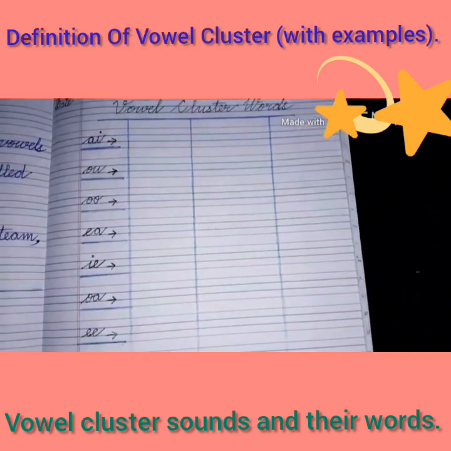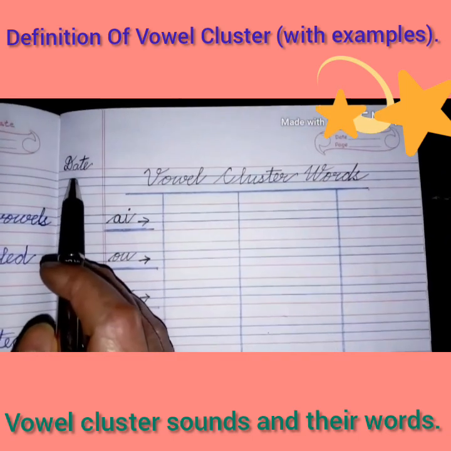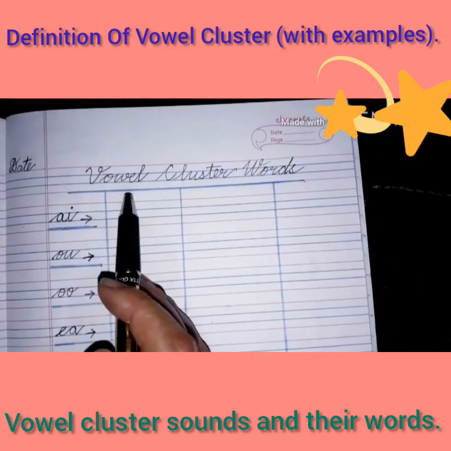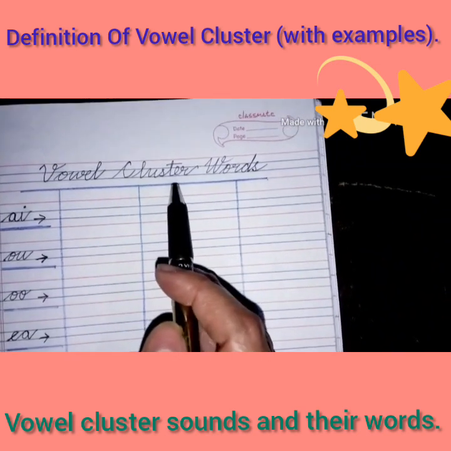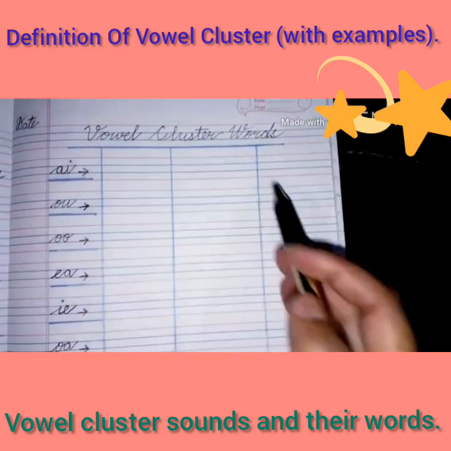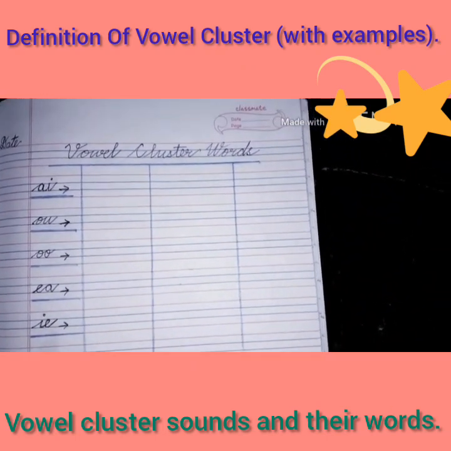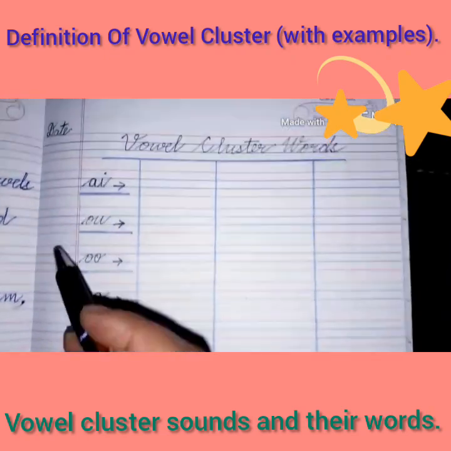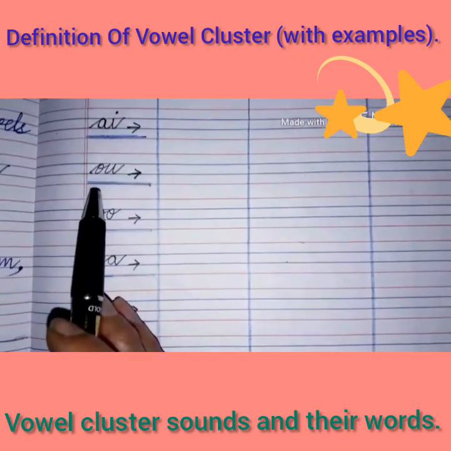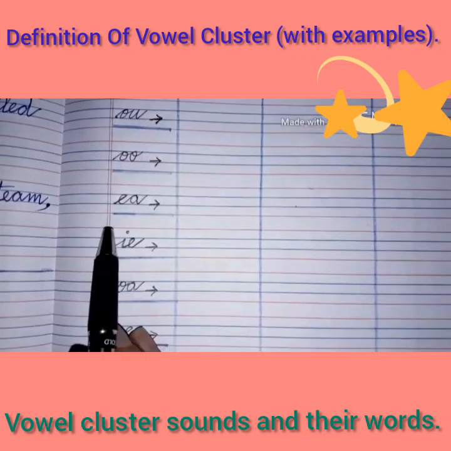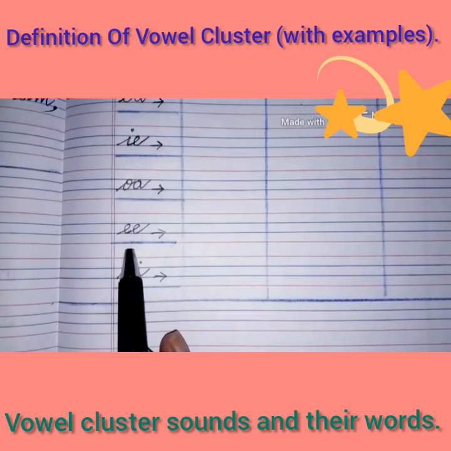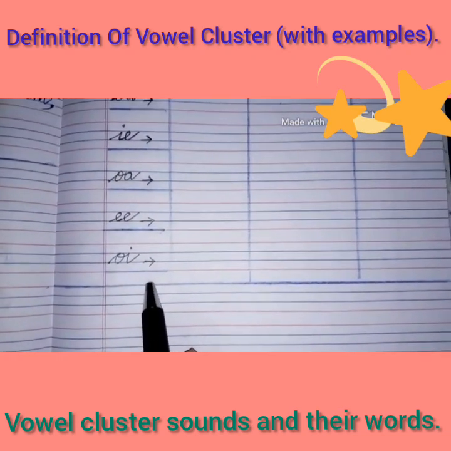Children, I have made an exercise here. So, in the second page, you will write down the date here in this corner. And you will write down the heading, VOWEL, vowel, CLUSTER, cluster, WORDS, words, vowel cluster words. So in this exercise, we will write the vowel cluster words with these sounds. These are vowel cluster sounds now. So first we will read the vowel cluster sounds. AI, OU, OO, EA, IE, OA, EE, OI.